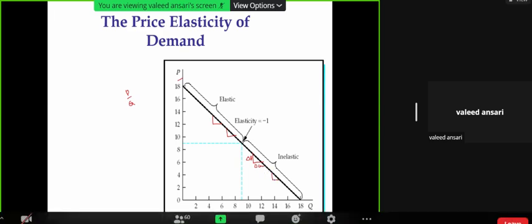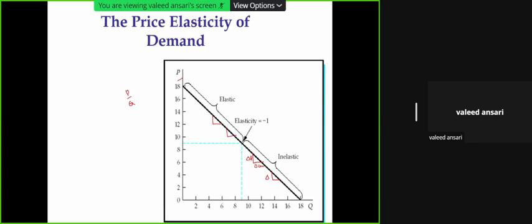This is the property of a linear curve, change is constant. So elasticity will vary on the ratio of P upon Q. Let us take this extreme point. Here price is 18 and the quantity here is 0. For example, if you divide by this thing, anything divided by 0 will be infinity.